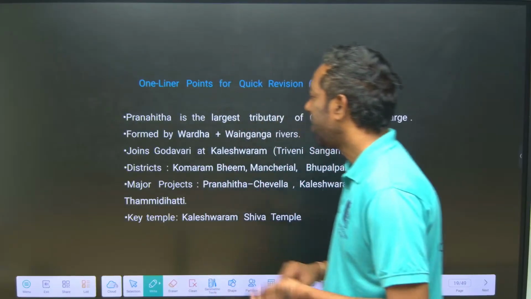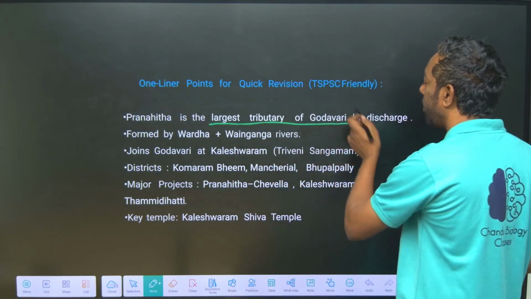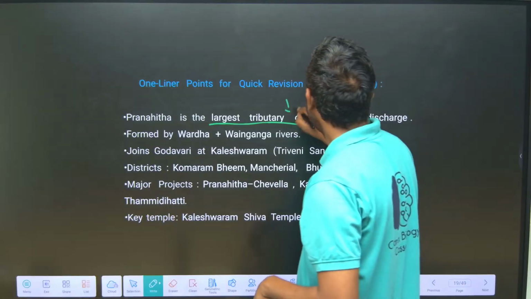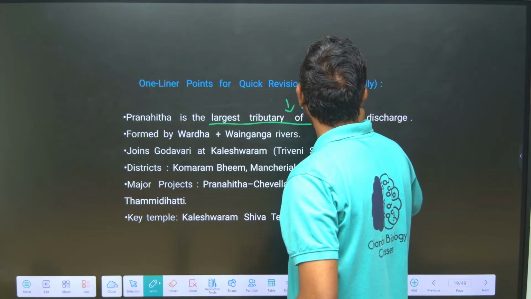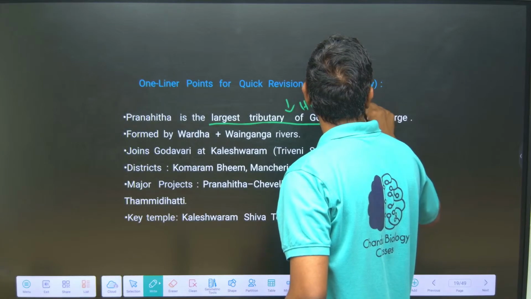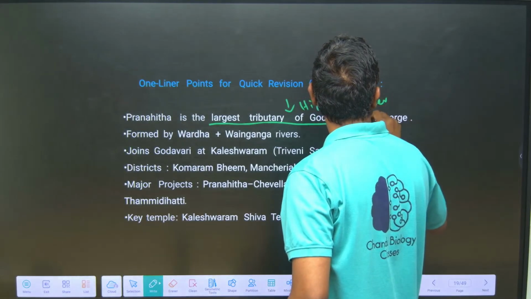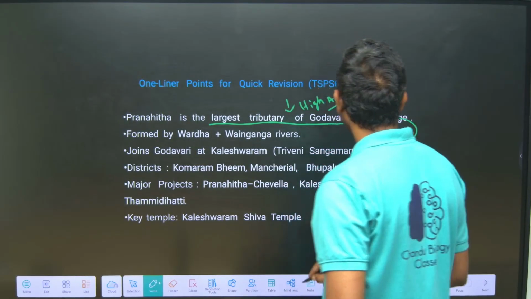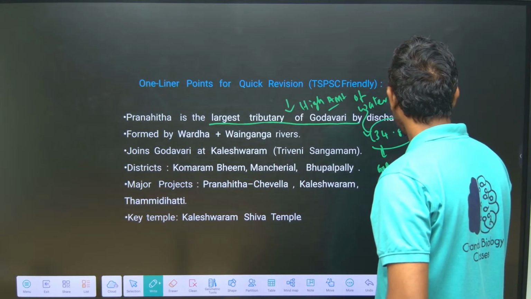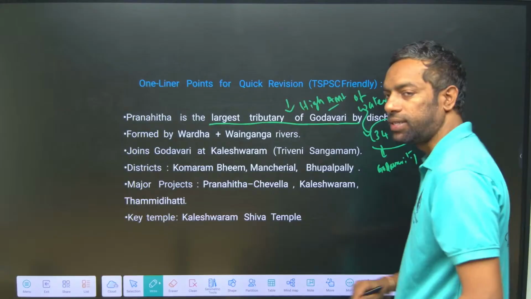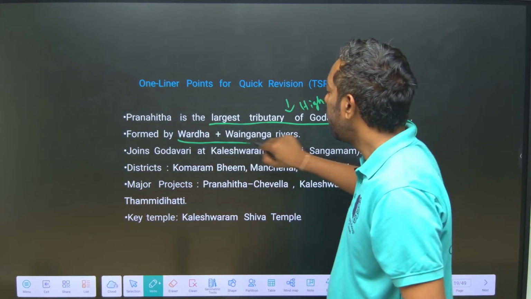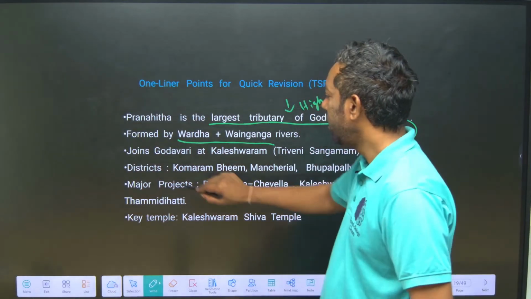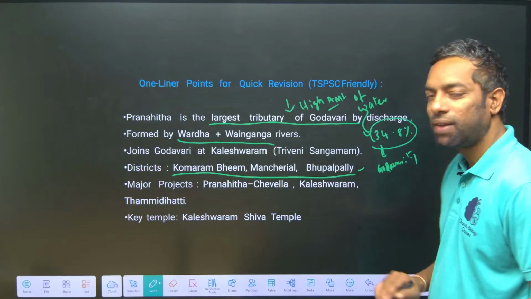TSPSC points. Pranahita is the largest tributary of Godavari. It gives the highest share of water, 34.8% of water into the Godavari. It is formed between two rivers, Wardha and Venganga. Wardha is in Maharashtra, Venganga is in Madhya Pradesh, and it flows through the districts Komaram Bhim, Manchiryal and Bhupalpalli. It flows through 3 districts.